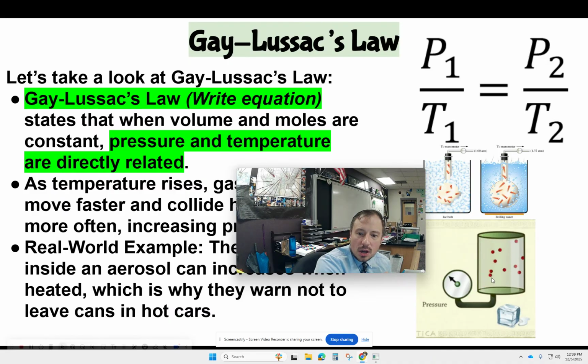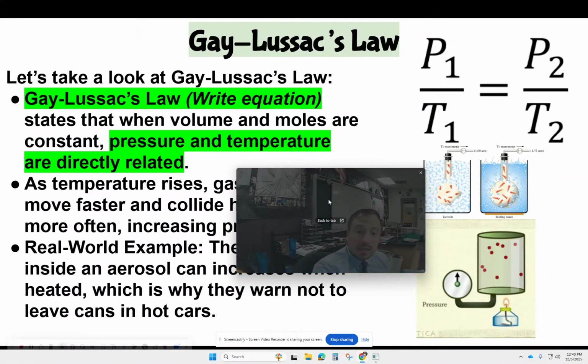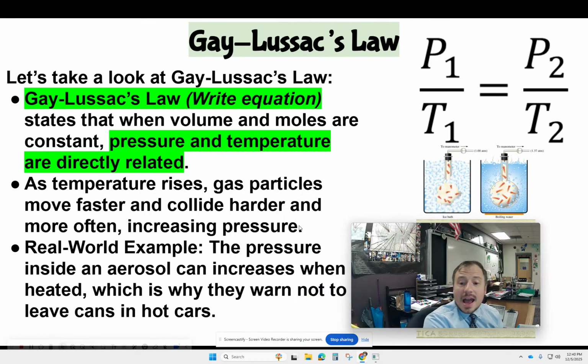You can see here, if you heat it up, those particles are going to start moving faster. They're colliding with the walls. It's more and more pressure. But if I cool it down, they're moving slower, less collisions, less energy, less pressure, right? So that's Gay-Lussac's law. These laws just describe how they interact, or how, if I change one, the others are changed.